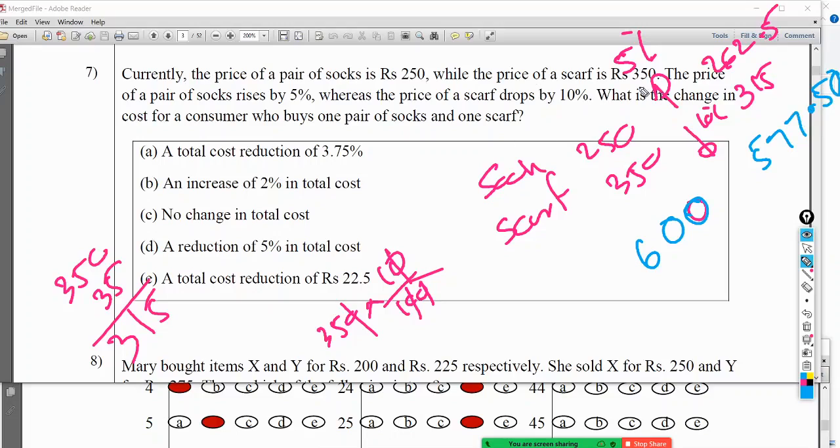So what is the question? A total cost reduction by 3.75%. Okay, let's see whether it is 3.75% of the total cost. So the cost reduction is 600 minus 577.5.